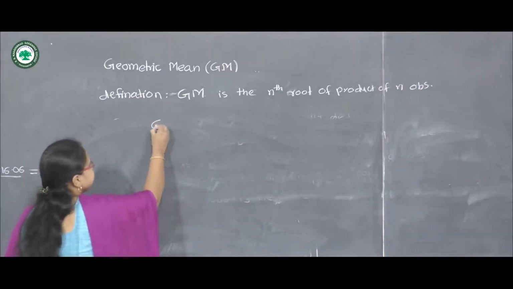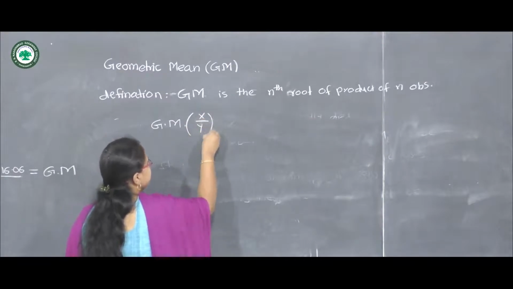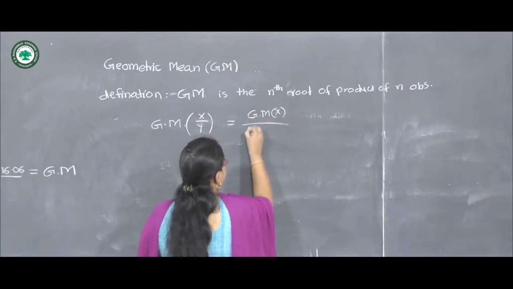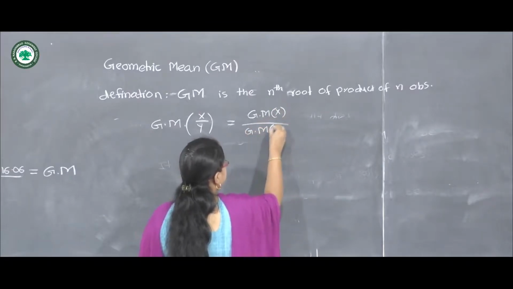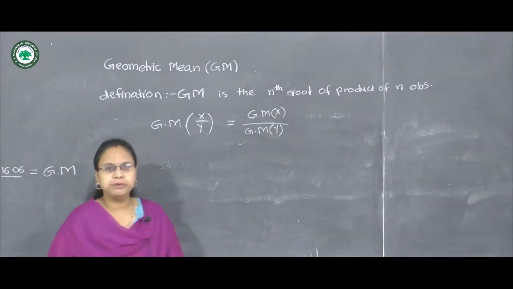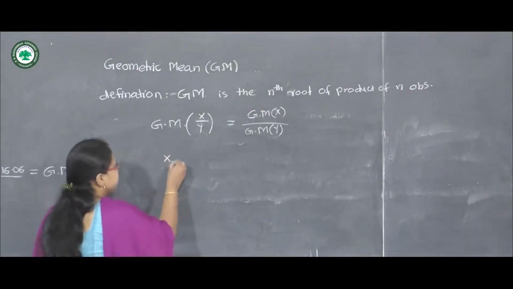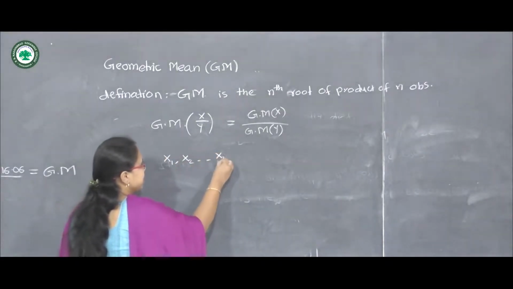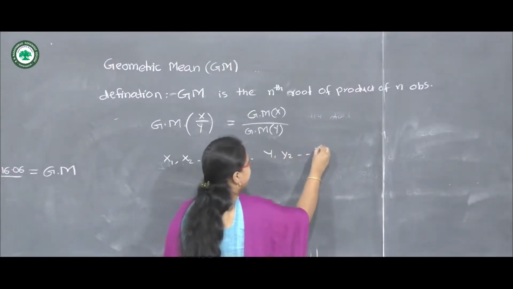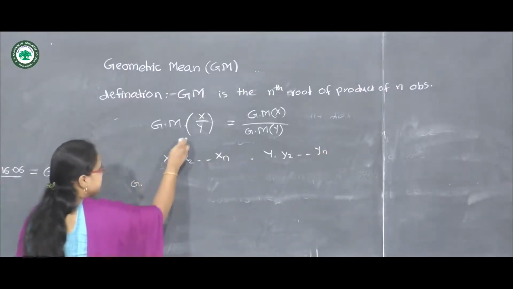So let's see one example. The geometric mean of x upon y is the geometric mean of x divided by the geometric mean of y. So this is the property and we are going to prove this property. Suppose we are given the set of observations x1, x2, xn and y1, y2, yn.